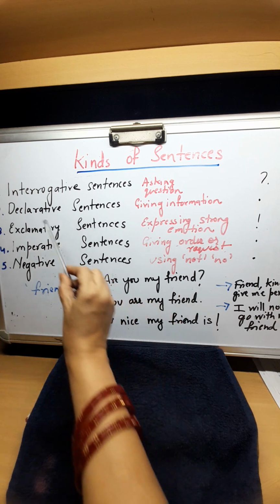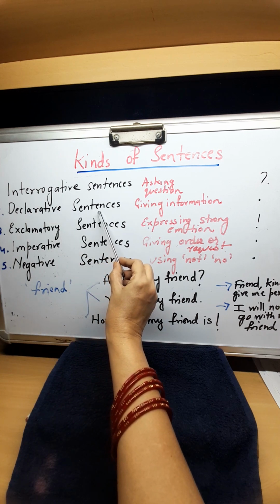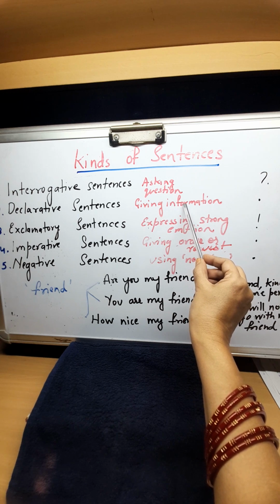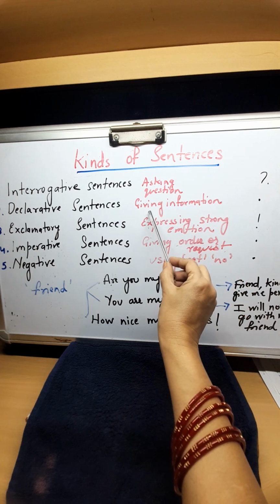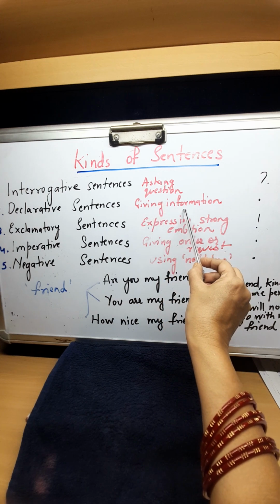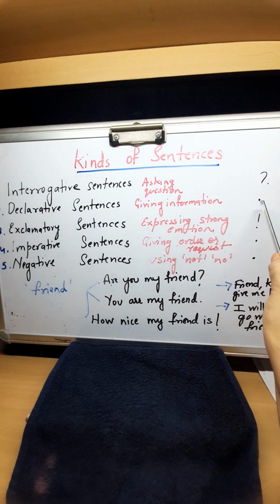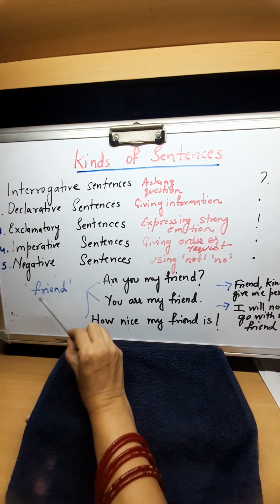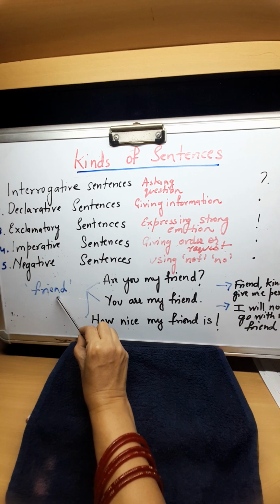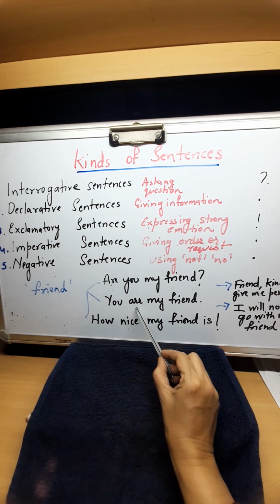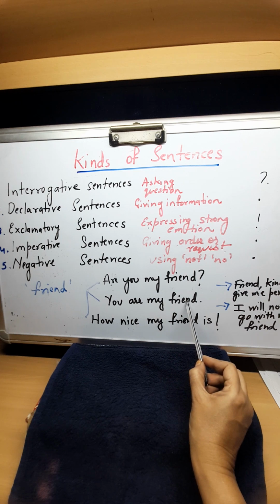The second sentence is the declarative sentence. A declarative sentence is a sentence that gives us information, that states something, that tells us something. And declarative sentences have a full stop at the end. So, using the word friend, write a sentence which is declarative. We have written, you are my friend. This is declarative.